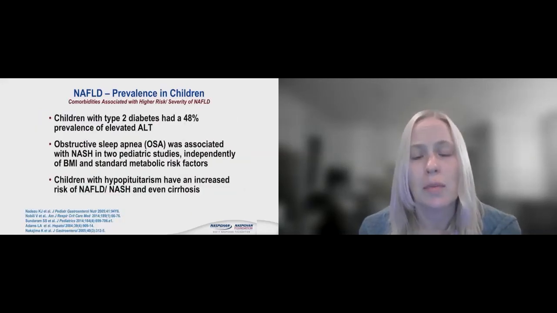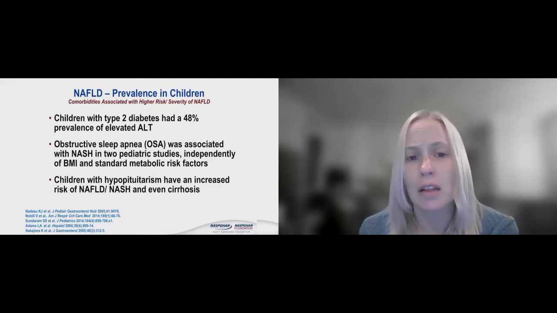So children with type 2 diabetes had about a 50% prevalence of elevated ALT. Obstructive sleep apnea, like we said, was associated in 2 pediatric studies. And then children with hypopituitarism also have an increased risk, and even cirrhosis for those patients.